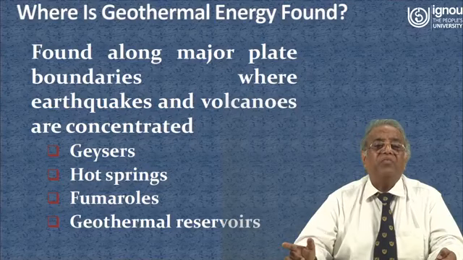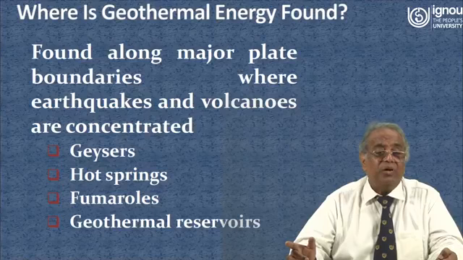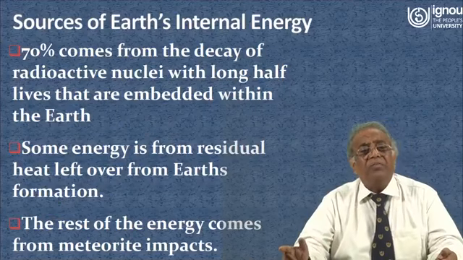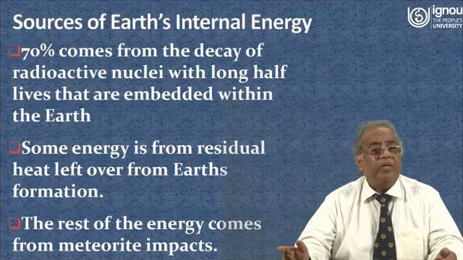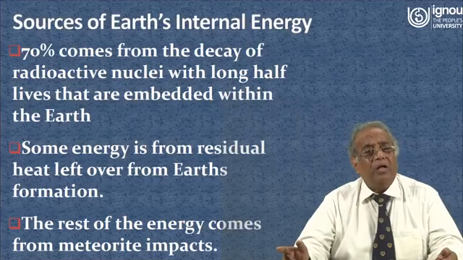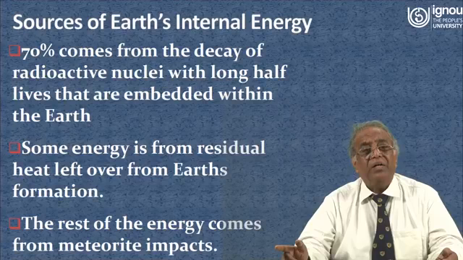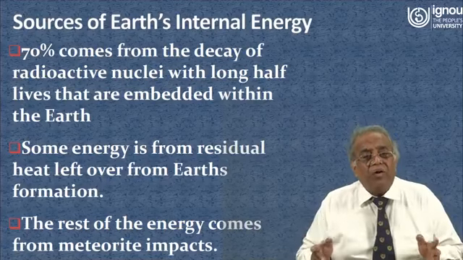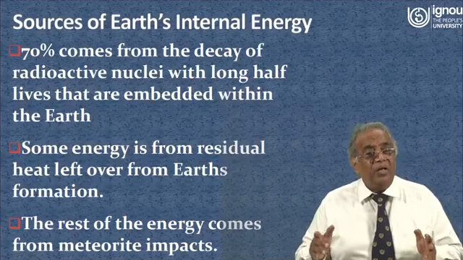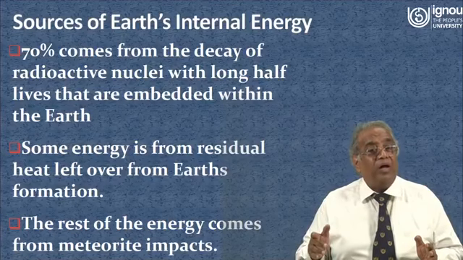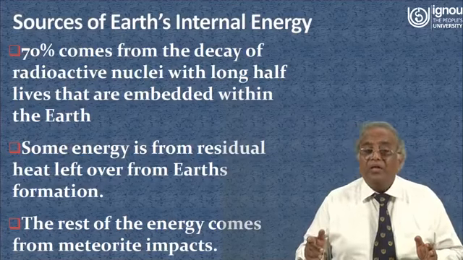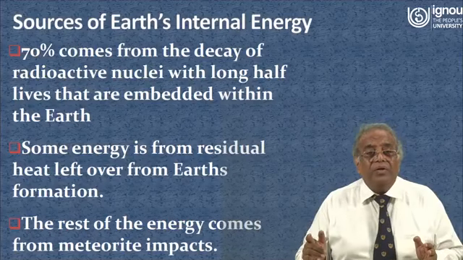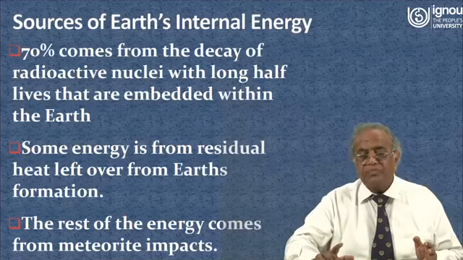These are examples of geothermal sources of energy. 70% comes from the decay of radioactive nuclei with long half-lives that are embedded within the earth. Some energy is from residual heat left over from Earth's formation. The rest of the energy comes from meteorite impacts.